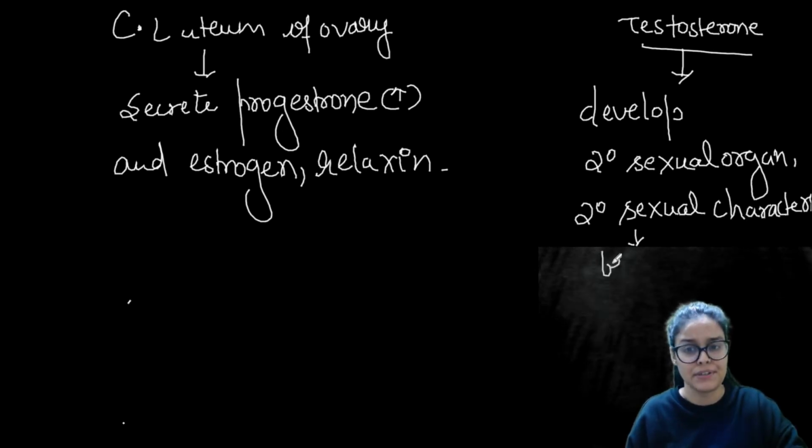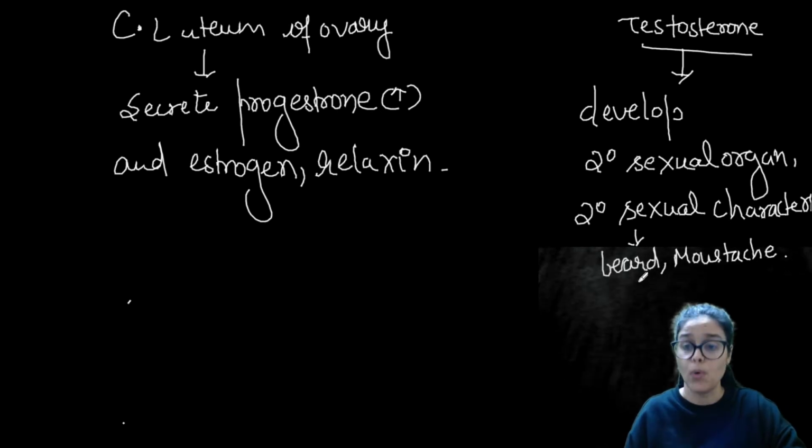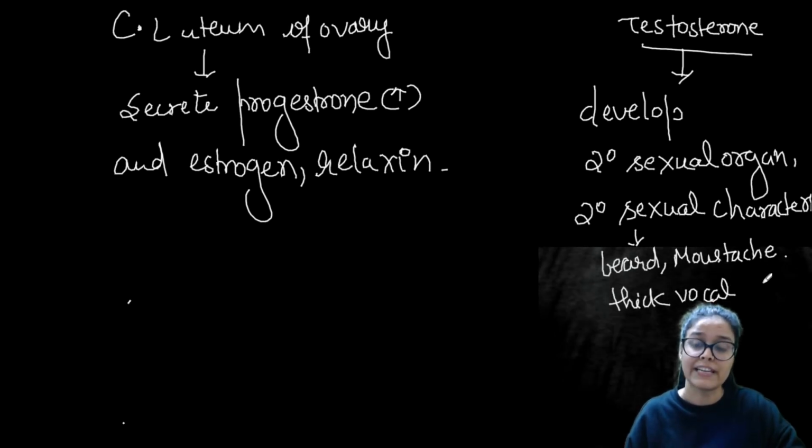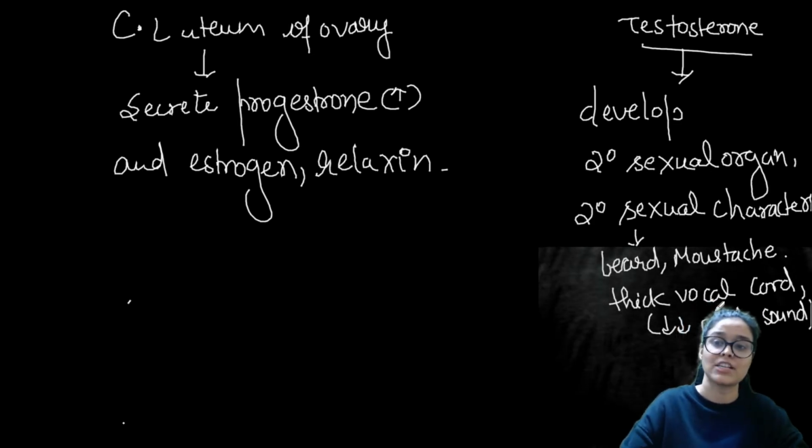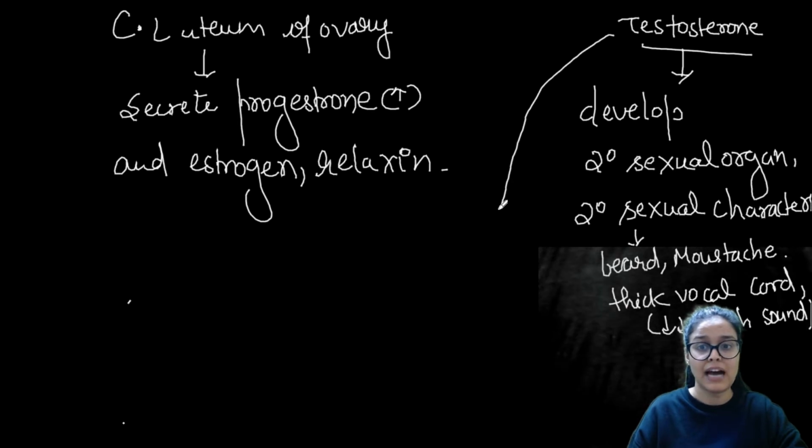Like beard, like mustache, and a very thick voice with low pitch, because of thick vocal cords. Thickening of vocal cords is also done by this, and that's why they have a low pitch sound. These are all secondary sexual characters. Apart from that, it also helps in spermatogenesis.